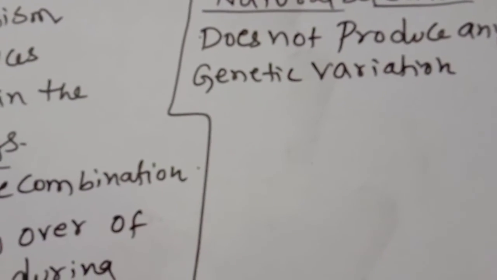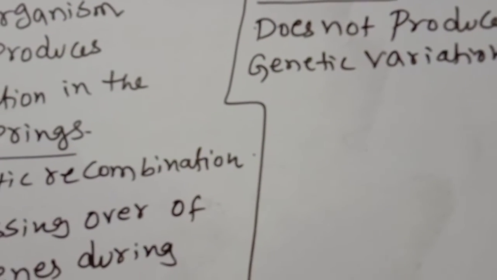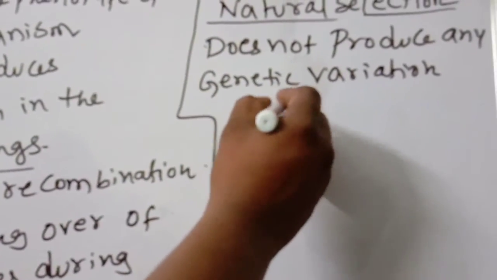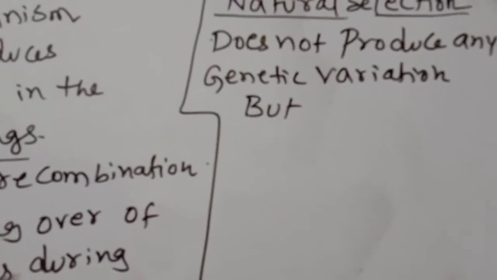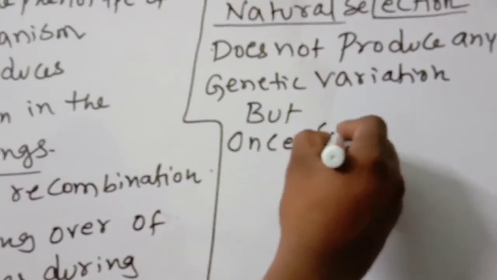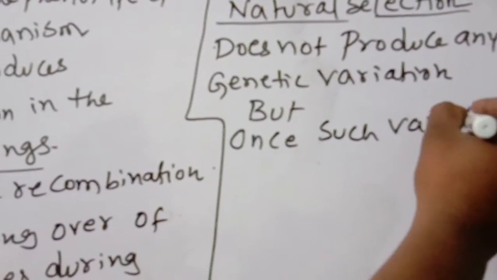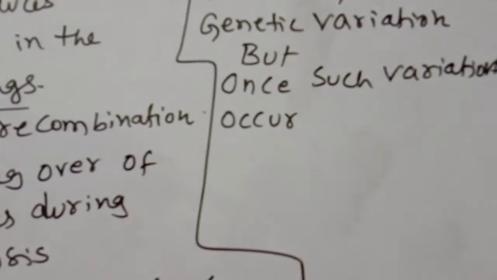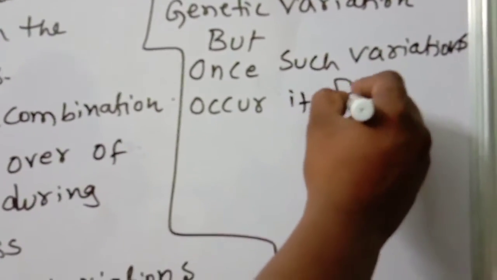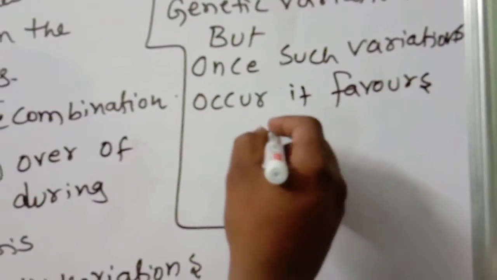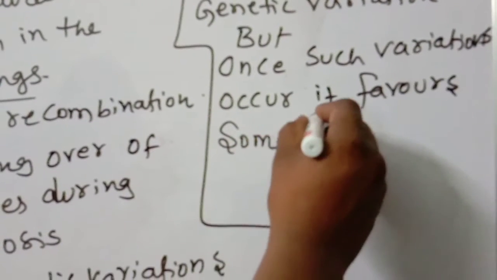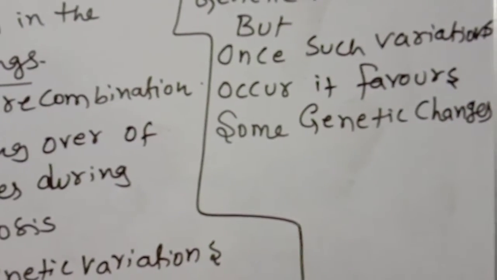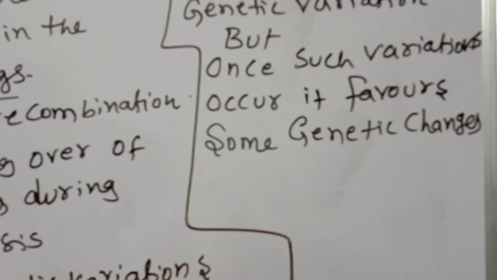Most important, once such variations occur, it favors some genetic changes while rejecting others.